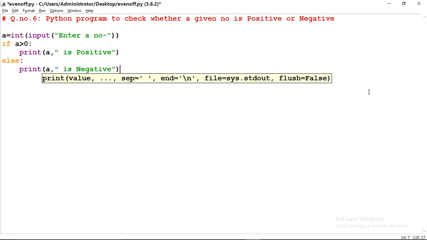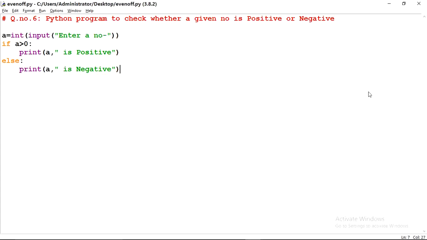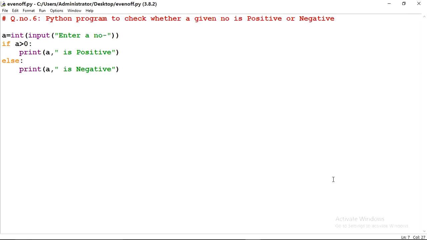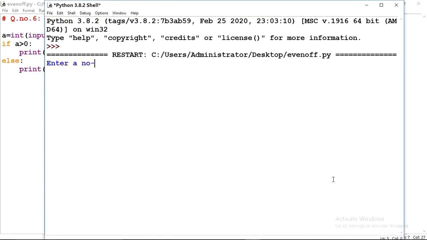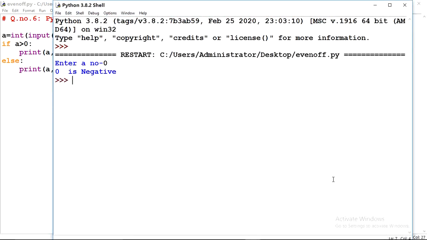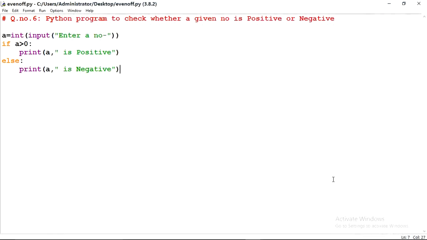Look at here. Now execute this program. Here it is asking to enter a number. If I write 12, the answer is coming positive. If I give any negative number, then the output is negative. But in this case, if I write 0, it will give negative. But in the case of 0, I have to print that the number is 0.